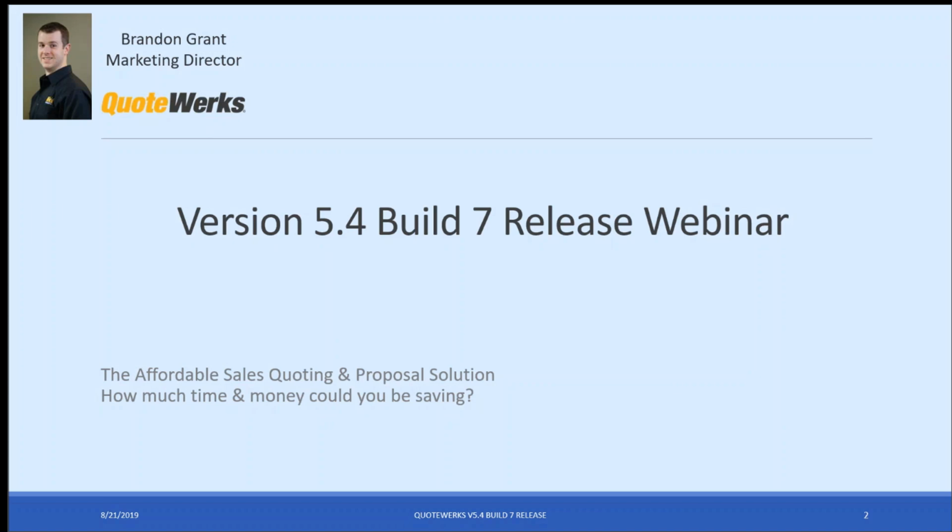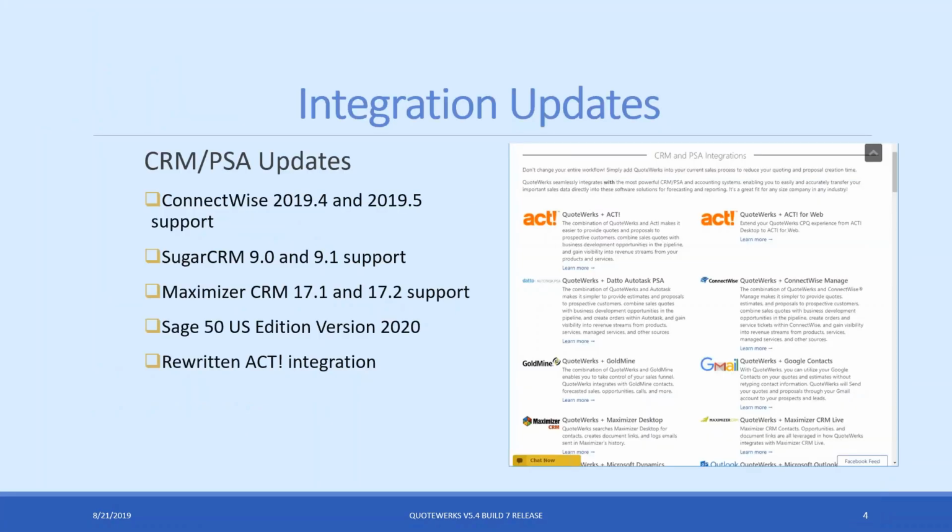These are going to be typically what we refer to as CRM updates, PSA updates, accounting updates. We have to maintain consistency and keep compatibility with those. And so this will typically be anything from like the Sugar update, the ConnectWise updates, Maximizer, Sage 50 US edition 2020. And then in this one, which is a little different, we have also updated our ACT integration. So that's kind of a big one where we completely rewrote the ACT integration.